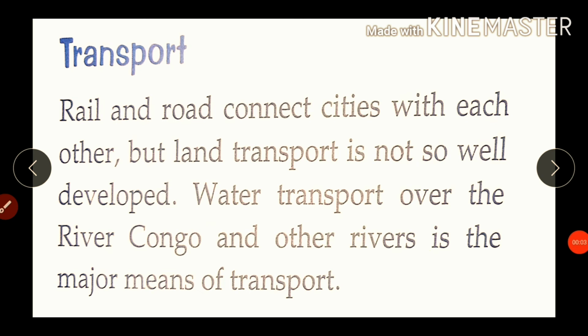Transport. Rail and road connect cities with each other, but land transport is not so well developed. Water transport over the river Congo and other rivers is the major means of transport.